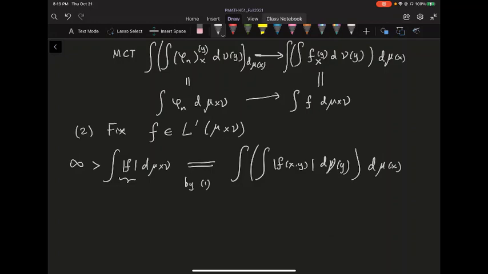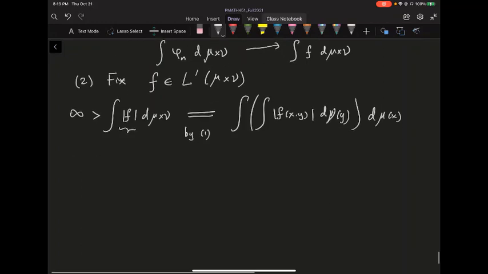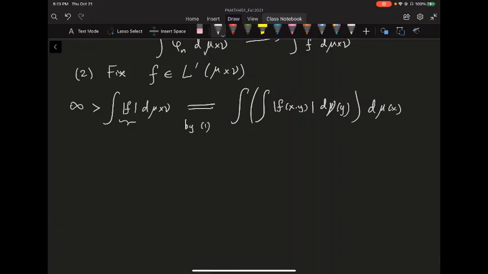I realize I didn't really do the other direction. You integrate x first and then y. They're really the same proof, so I'm skipping it. But in any case, you see that this integral is still finite. When you have an integral that's finite, what you can conclude is that the function you're integrating, the integral of the absolute value with respect to d mu of y, is going to be finite for almost every x.